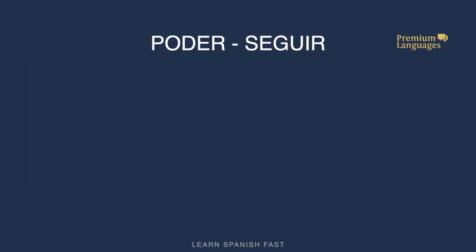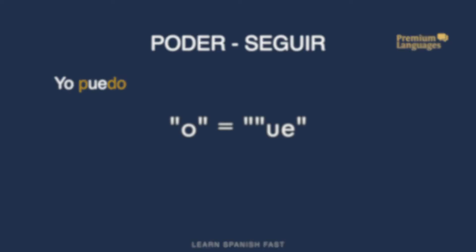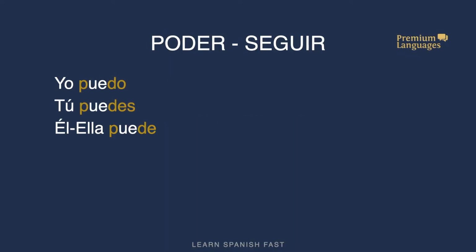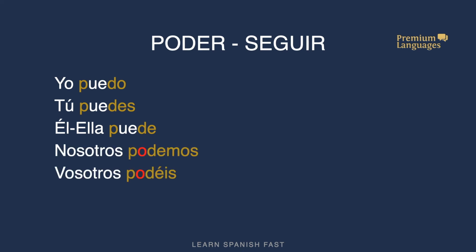Poder and seguir. Poder, to can, to be able to. Yo puedo. I can. The O becomes UE. Tú puedes. Él, ella puede. However, nosotros and vosotros are regular. Podemos and podéis. Ustedes pueden and ellos pueden.